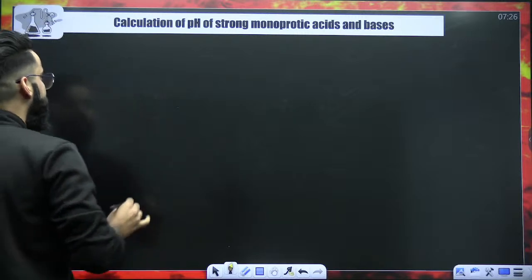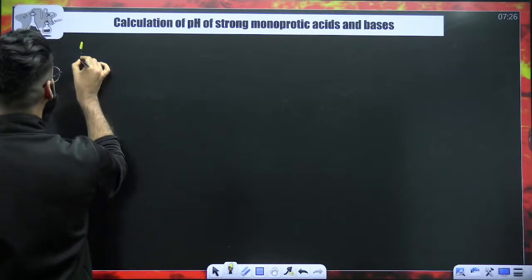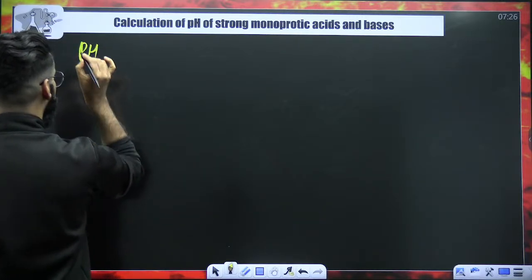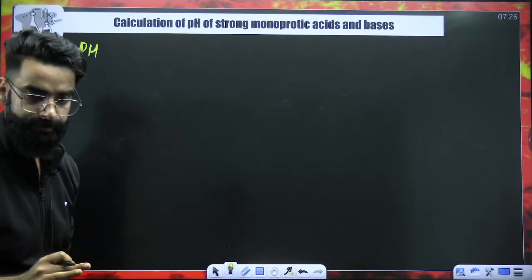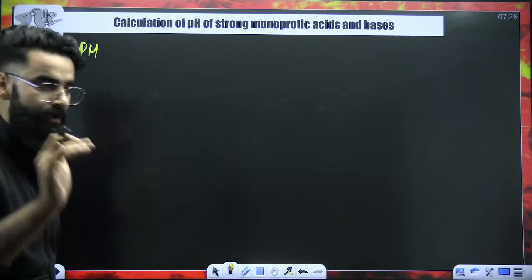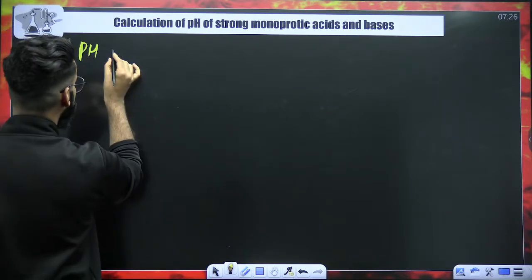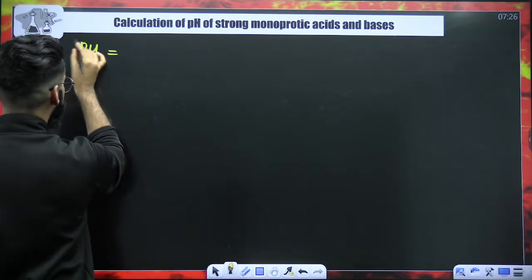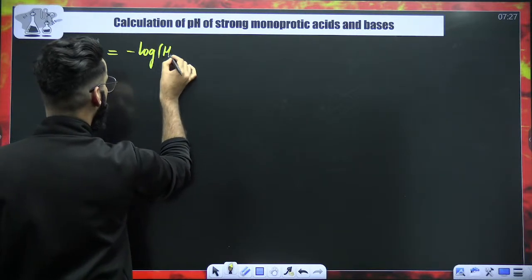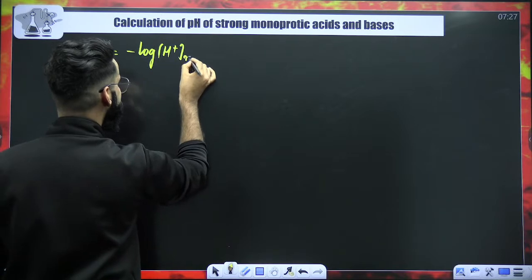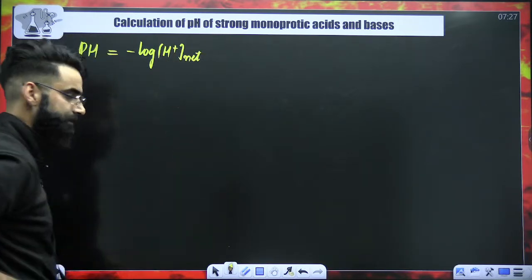First of all, whenever you are supposed to calculate the pH of a solution, what does pH mean? You know, p stands for minus log. Minus log of what? Minus log of the net H positive ion concentration.